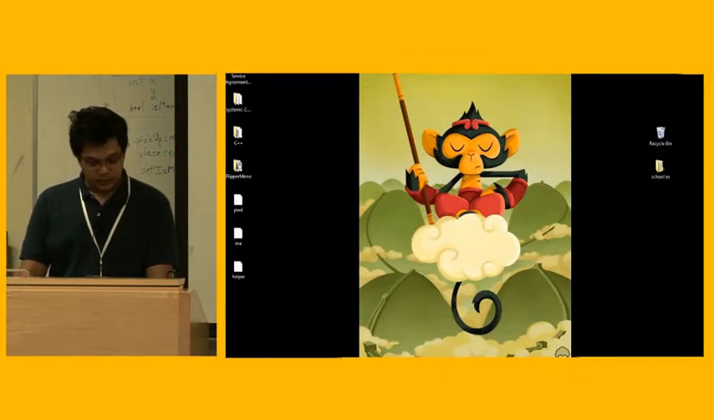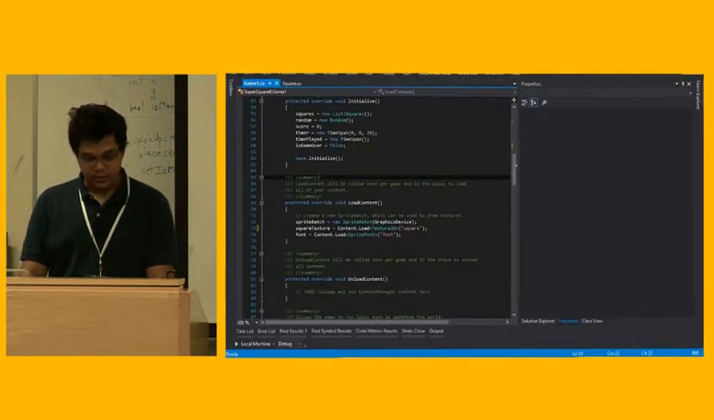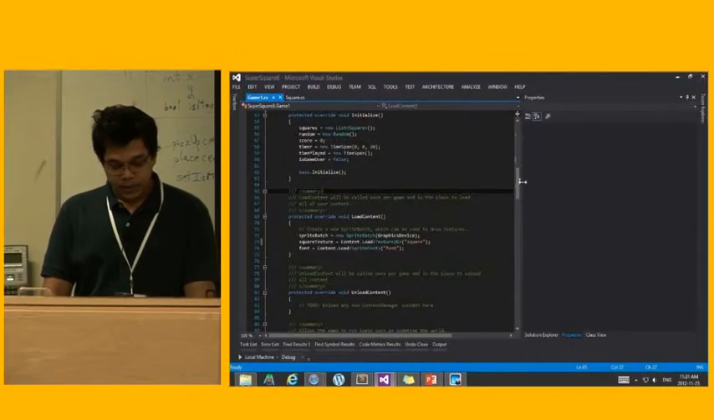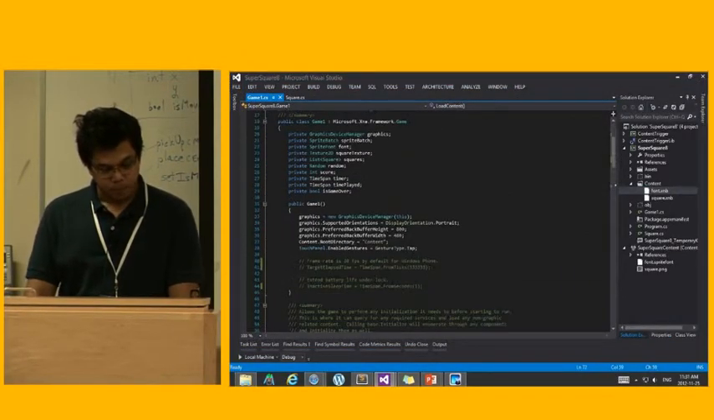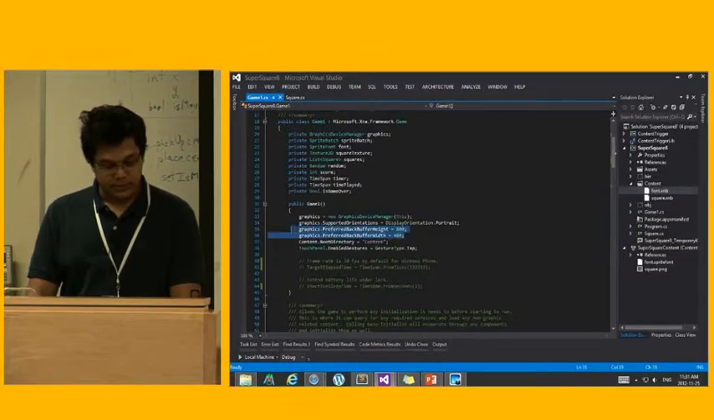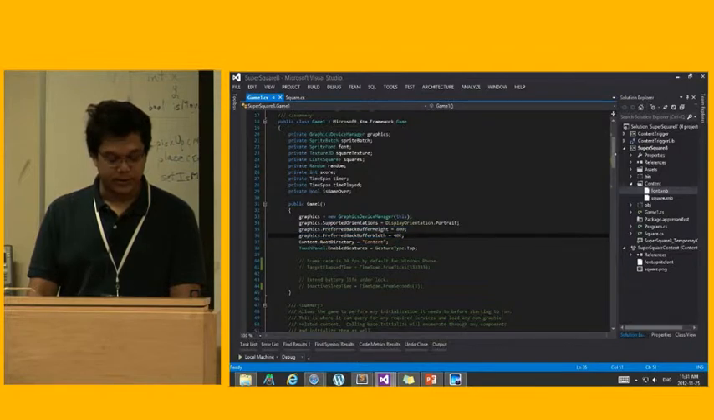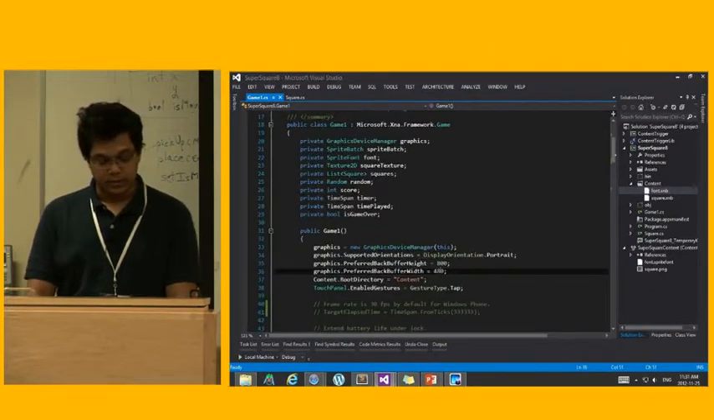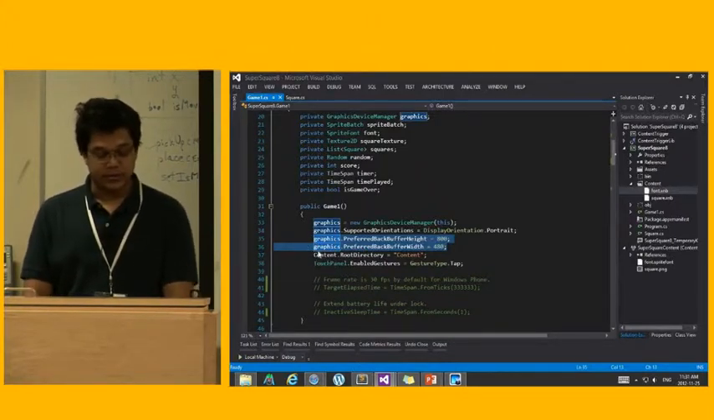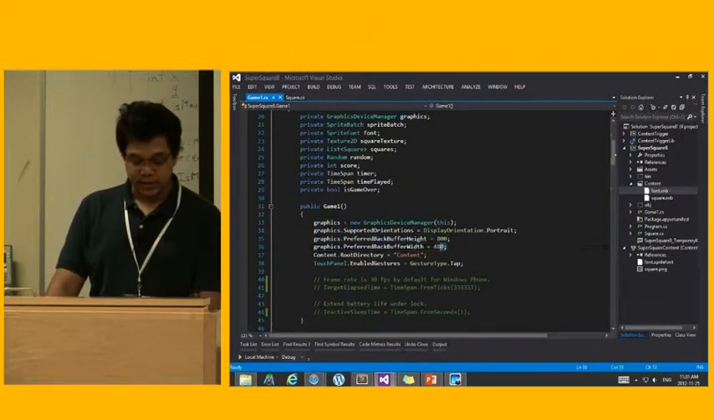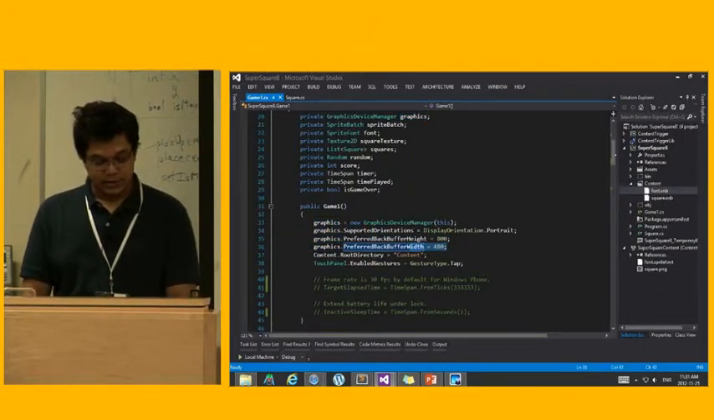So let's go over to my project here. And the problem is my screen width and height are different from as it was on Windows Phone. And that's not going to work on Windows 8 because there are going to be different screen form factors, and I have to adjust to that. So let me change the code.